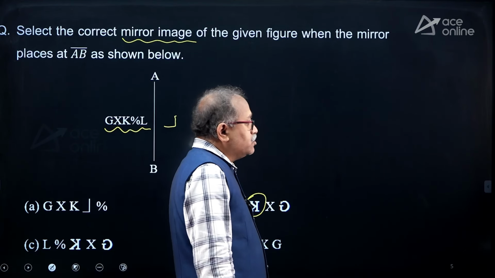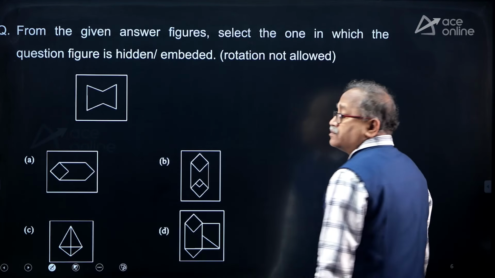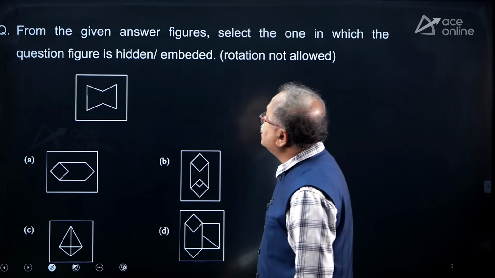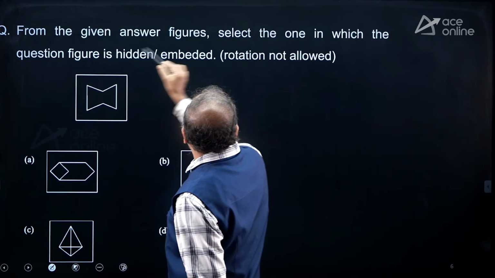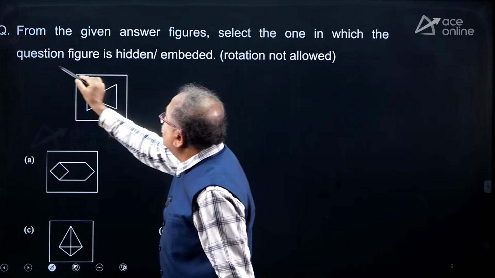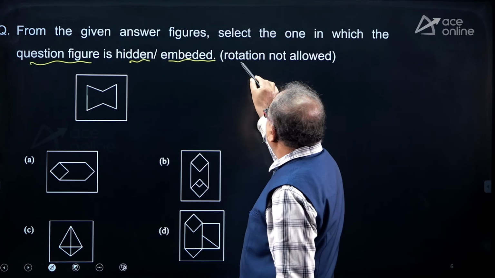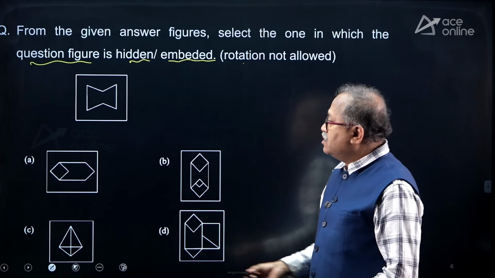So, I am moving on to the next one, where embedded figure, very frequently asked in the RRB and SSC. So, select the one in which the question figure is hidden or embedded in that figure. Can you notice that?